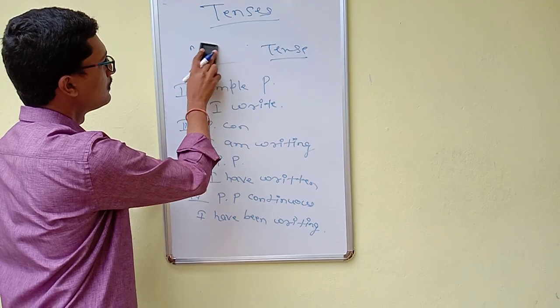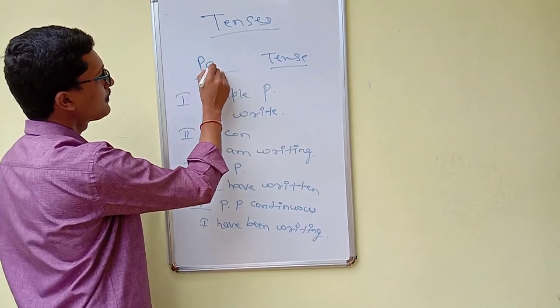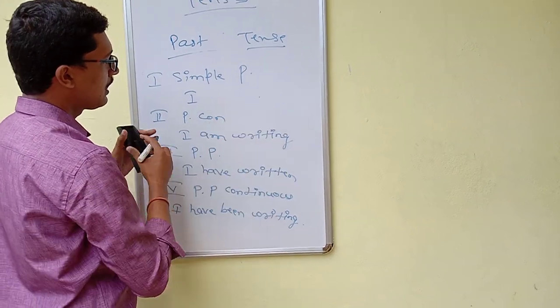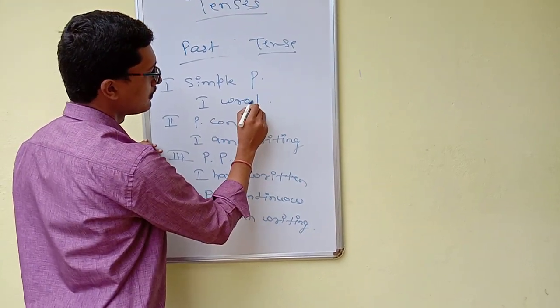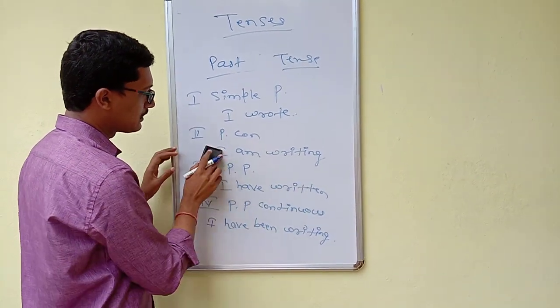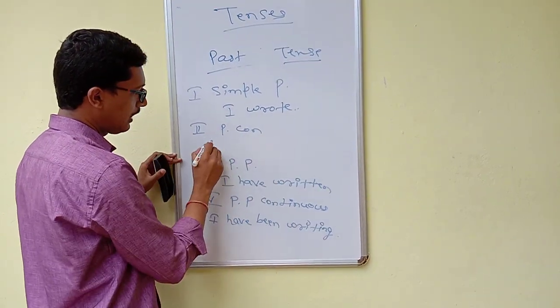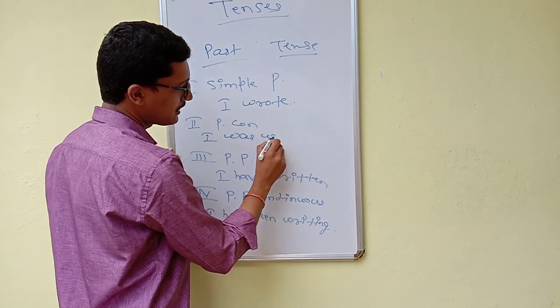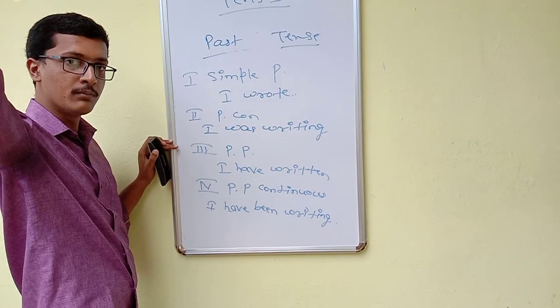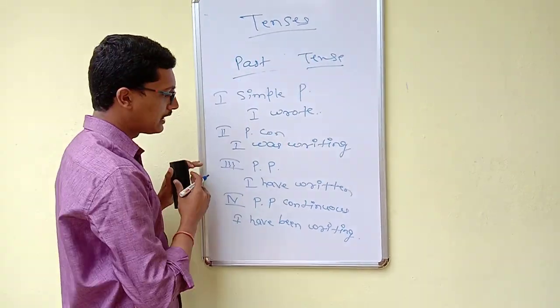We'll take past now. So simple past. What will simple past be? I wrote. I wrote it. I finished it. Past continuous: I was writing. So maybe yesterday, I was doing something like that. We say, I was writing.